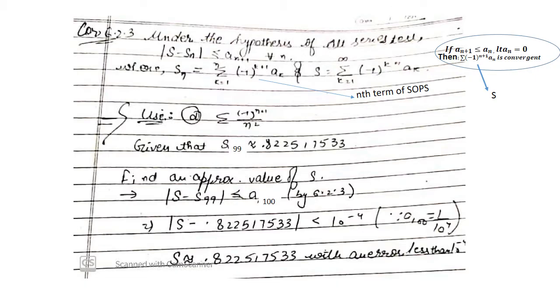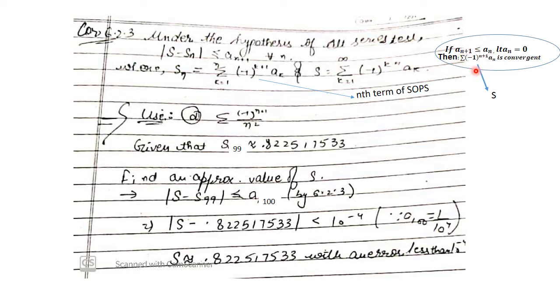Now corollary 6.2.3 says that under the hypothesis of the alternating series test, what is the hypothesis of our alternating series test? The hypothesis is that a(n+1) is less than or equal to a n and limit of a n is 0, then the alternating series is convergent.